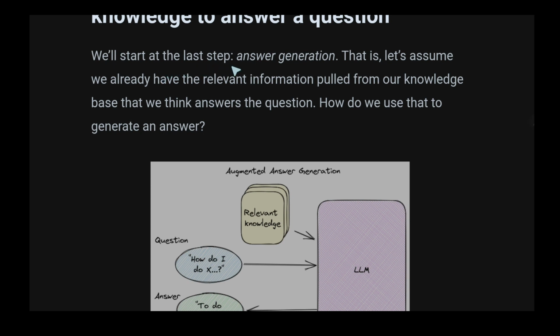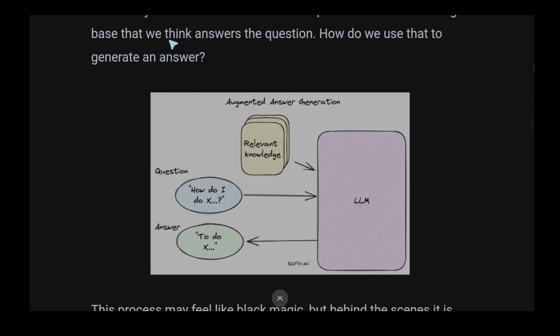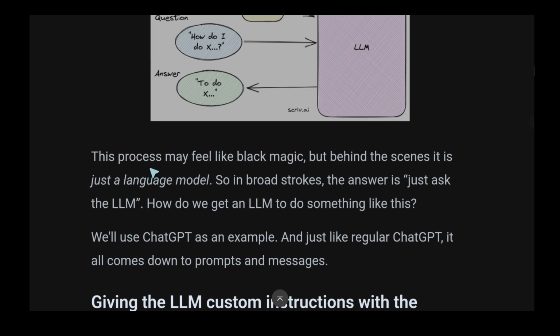We start at the last step, answer generation. That is, let's assume we already have the relevant information pulled from our knowledge base that we think answers the question. How do you use that to generate an answer? We have some relevant information. We go directly to the LLM, we get a response. The process may feel like black magic, but behind the scenes, it is just a language model. So in broad strokes, the answer is just ask the LLM.